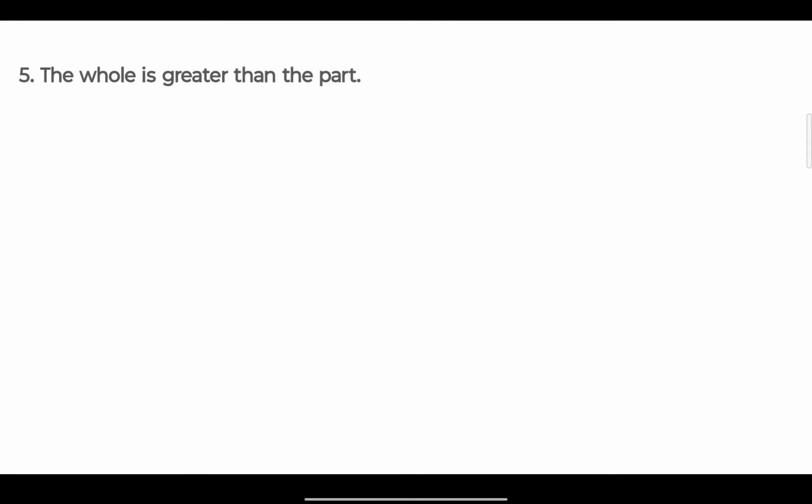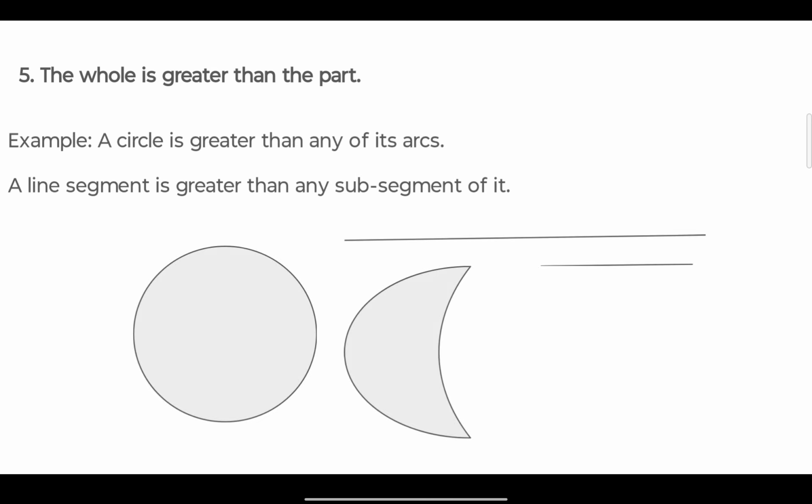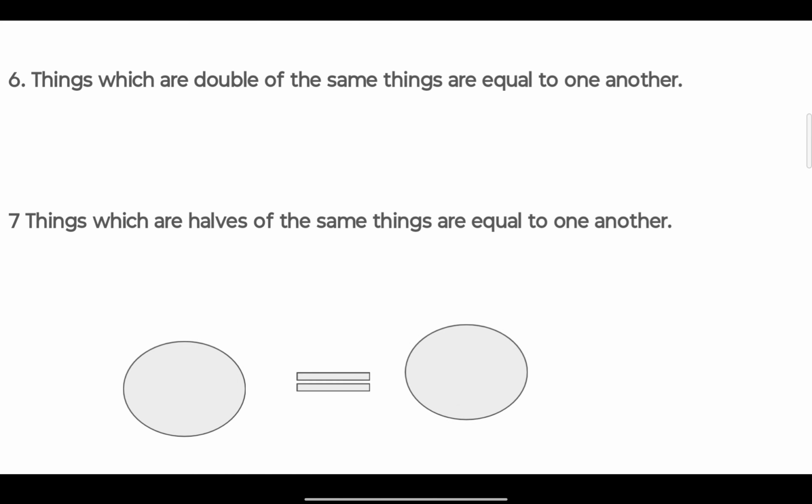The fifth axiom is the whole is greater than the part. Such as if we take a circle, a great circle is greater than any of its arcs, as you can see in the figure, and a line segment is greater than any subsegment of it.